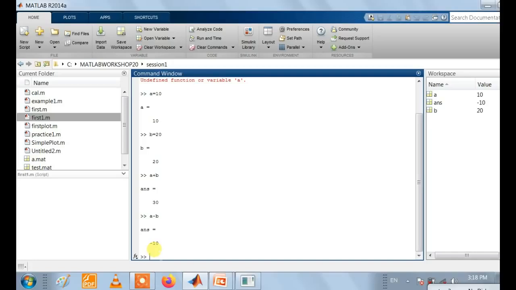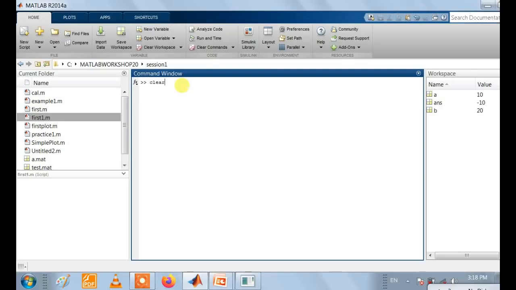Now to clear the screen we have the command clc. That means it clears the screen, but the created variables are still available in our workspace. So no need to fear losing those variables using the clc command. The clc command clears only the command window screen; the variables already stored in our workspace remain until and unless we use the clear command.